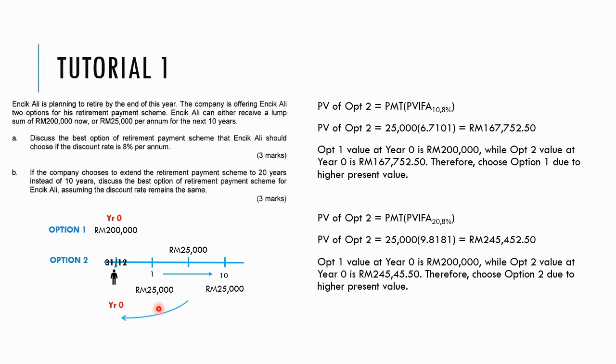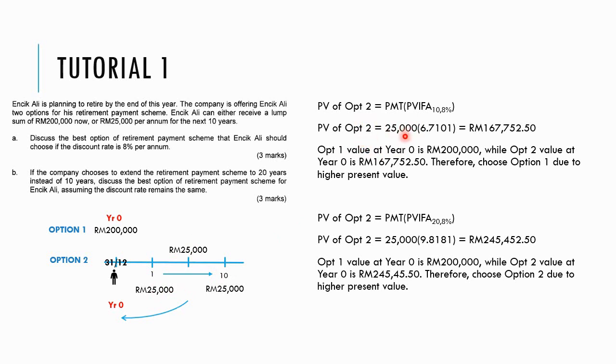So what I do now, I would like to present value all the cash flows and find the value of those cash flow in year 0 to be compared with 200,000 that is received in year 0. So please use present value annuity because the cash flows are even and consecutive for 10 years.